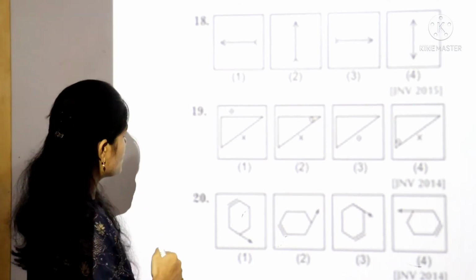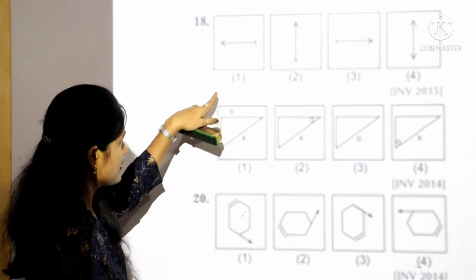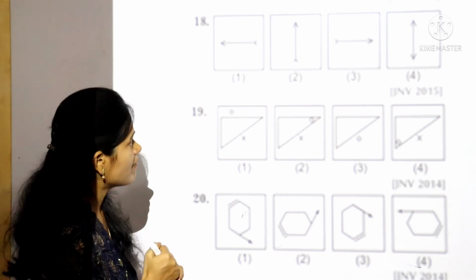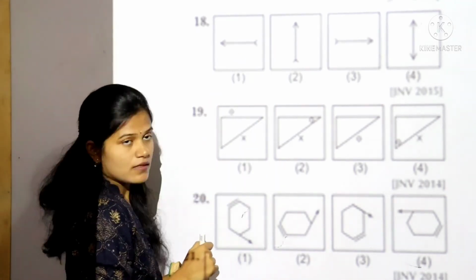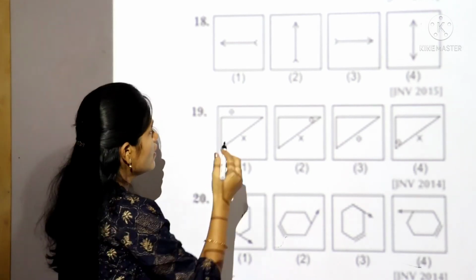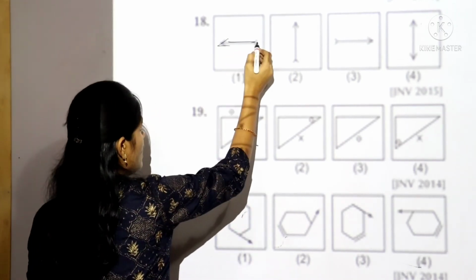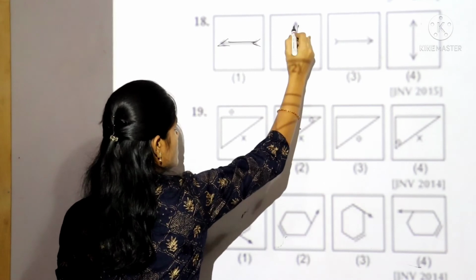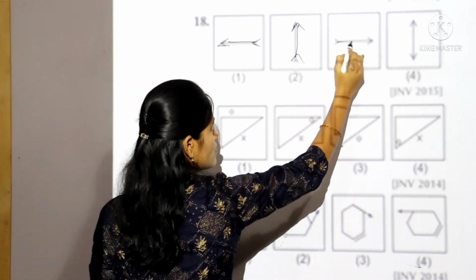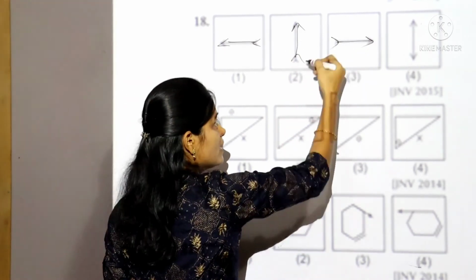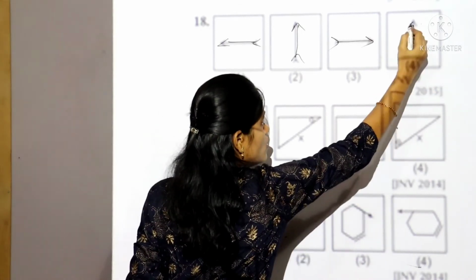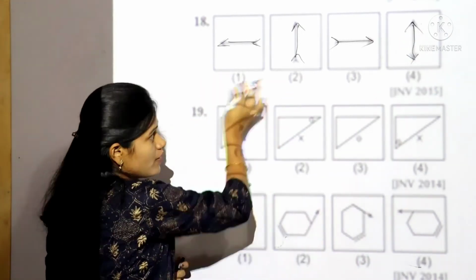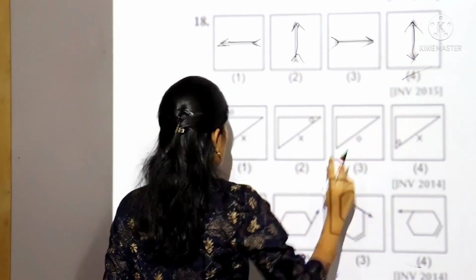Let's take the 18th question. See, in the 18th question all the boxes have an arrow mark and this V cut. See one by one. The first box has an arrow and V cut. The second box has an arrow, V cut. The third box has an arrow and V cut. But in the fourth, there is a bidirectional line, which is different from the others. So the answer is the fourth one.